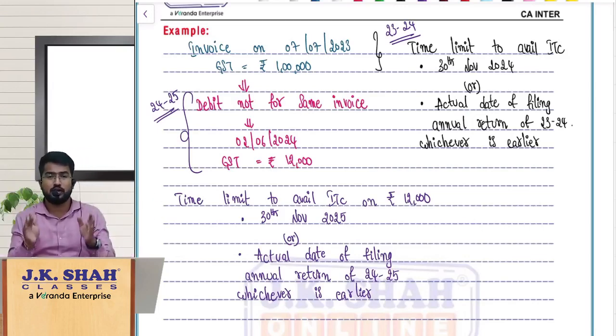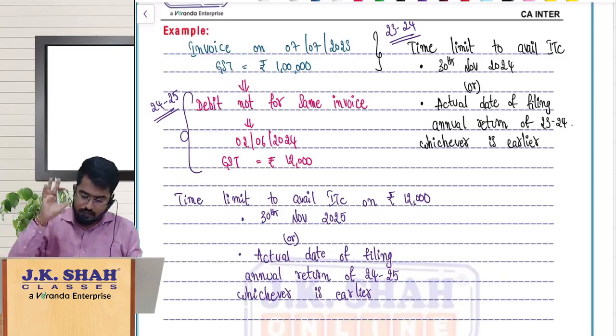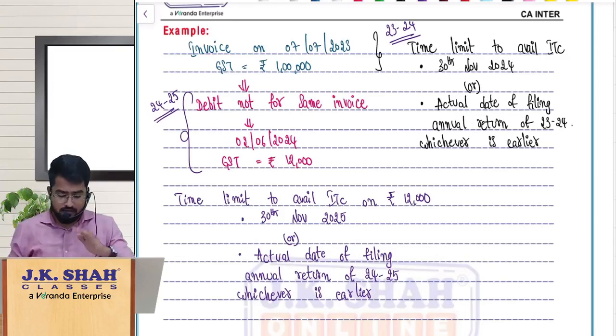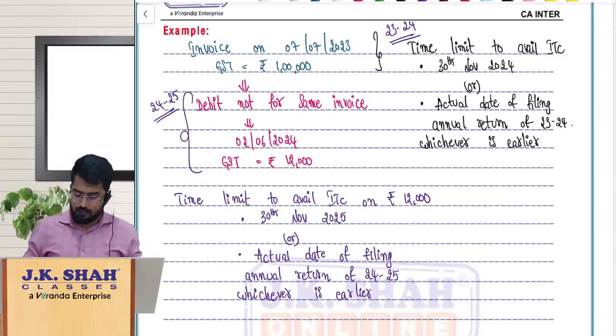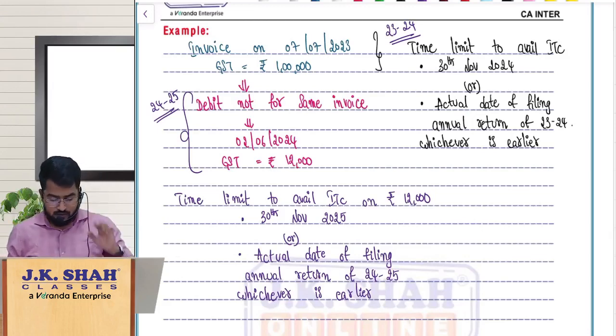So the point is, take it independently. The debit note is issued in which financial year, the same financial year you consider, and from that point of view you just see the time limit. So another wonderful amendment. So this is regarding 16 subsection 4.